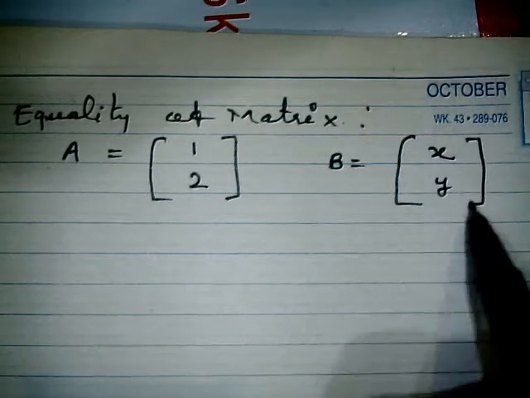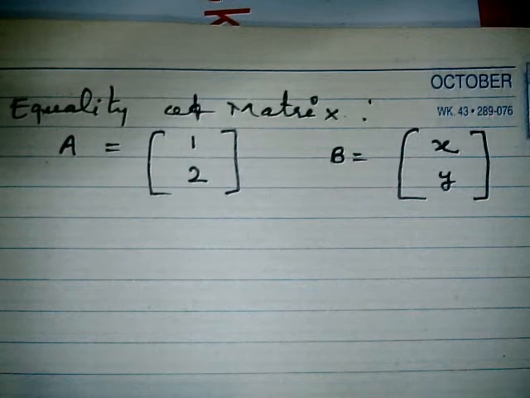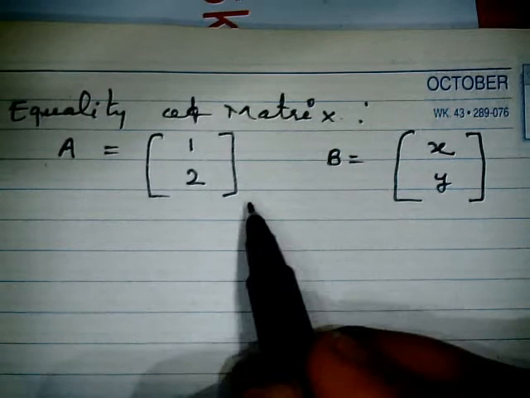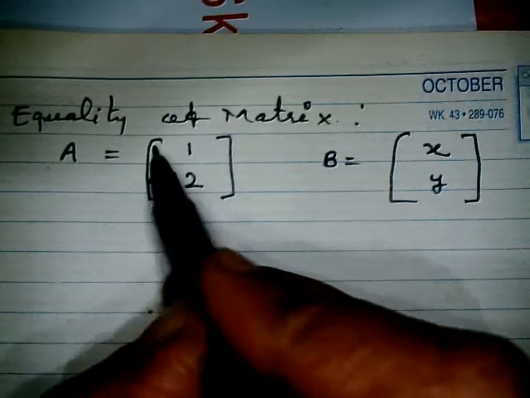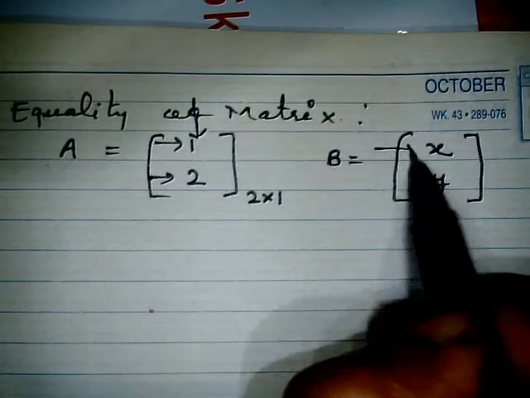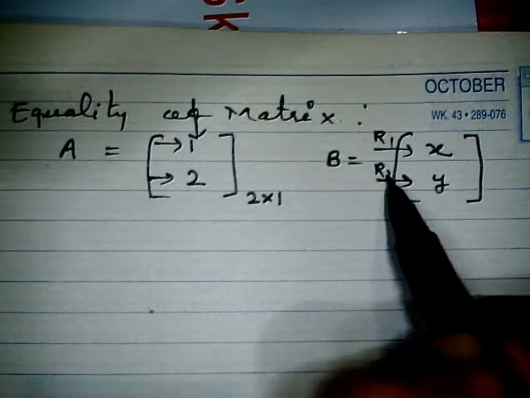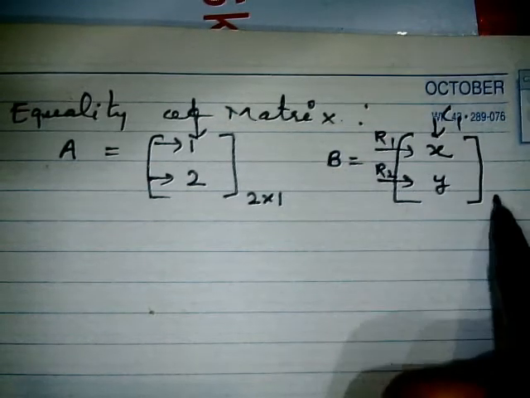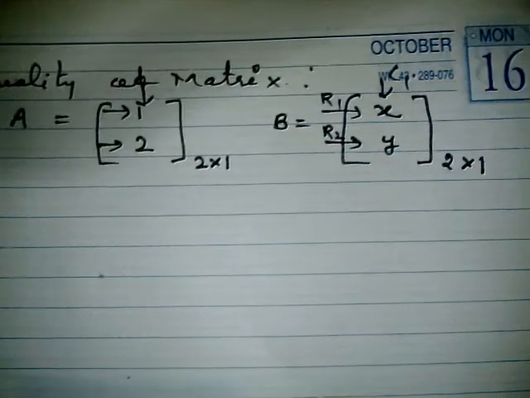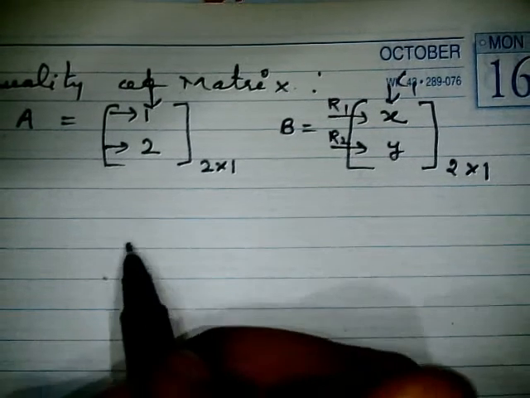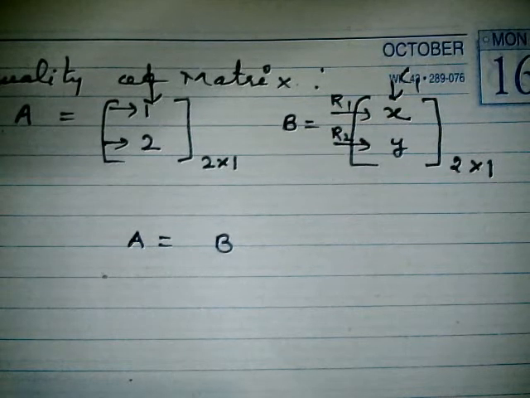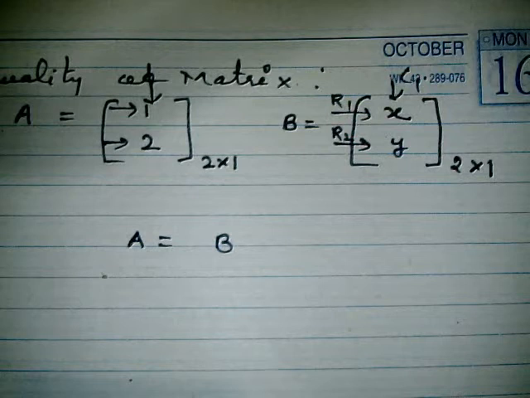Now when can we say two matrices are equal? Matrices are equal if and only if their order is the same. Suppose this is one row, this is the second row, and this is one column, so the order of this matrix is 2 by 1. Here also there is one row, a second row and one column, so this order is also 2 by 1. So these two matrices have the same order, and if the order is the same, we can equate two matrices. We can say two matrices could be equal if and only if both matrices are of the same order.